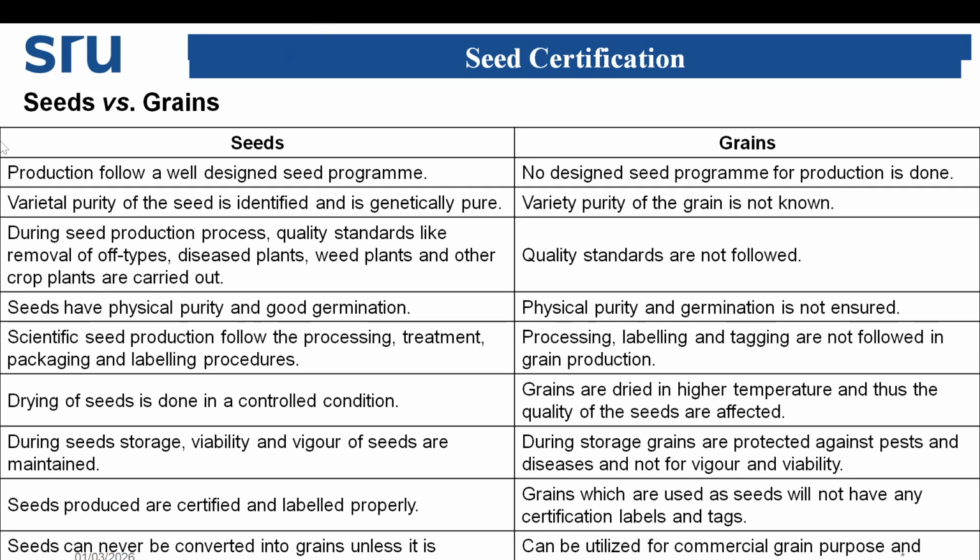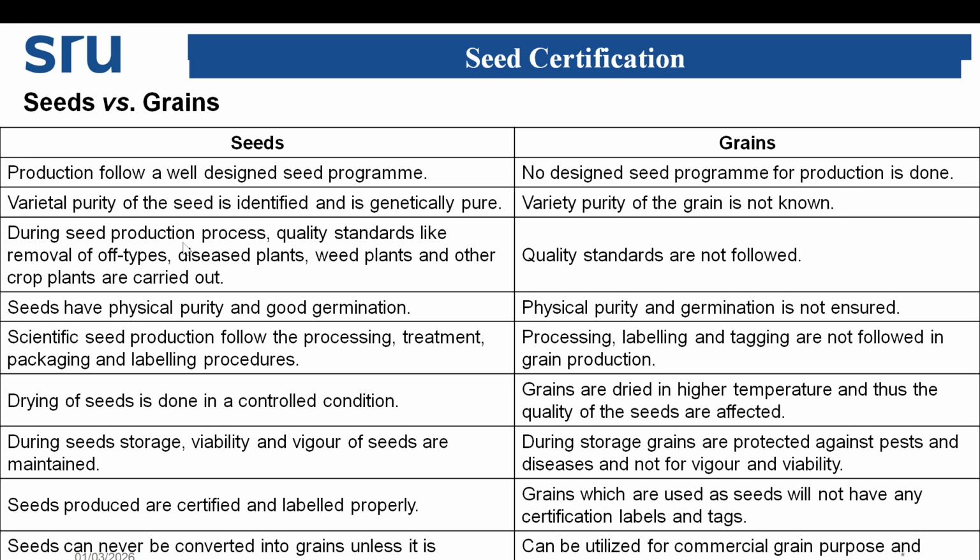Now we will see the difference between seed and grain. Seed production follows a well-designed seed program, while no designed program is followed for production of grain. In seed, varietal purity is identified and it should be genetically pure; varietal purity of grain is not known.